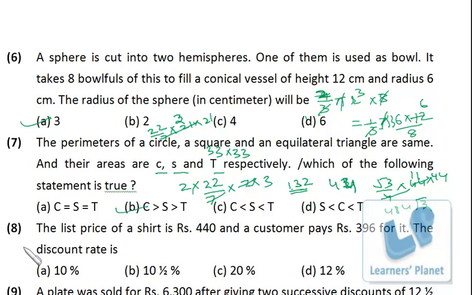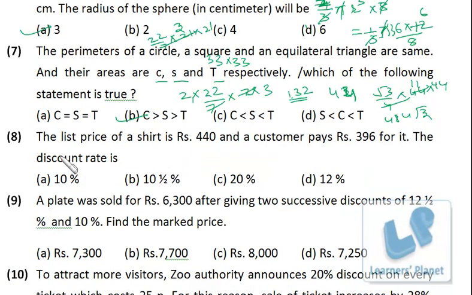So this problem may take a minute of yours, but since you can see the other problems, we can solve them in less than 30 or 40 seconds, so sometimes the time may be compensated. Okay, now see this problem. The list price of the shirt is rupees 440 and the customer pays rupees 396 for it. The discount rate is, okay, so 440, he's paying 396, that means 44 rupees he is getting as discount. So 44 of 440 is just 10%. So this is a 10-second problem. So sometimes you are taking more time, sometimes you are able to save time, right?